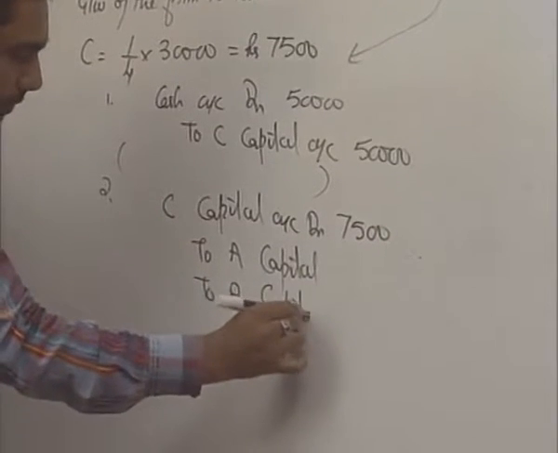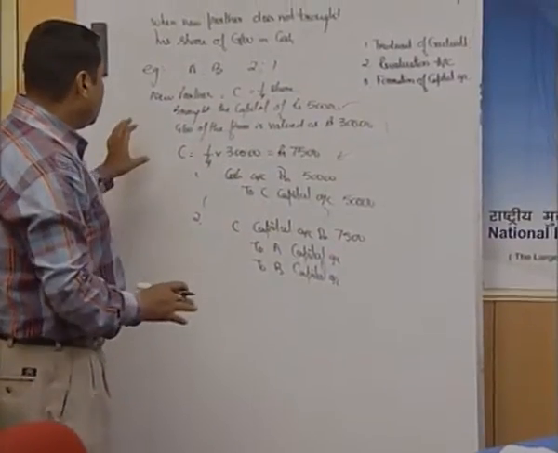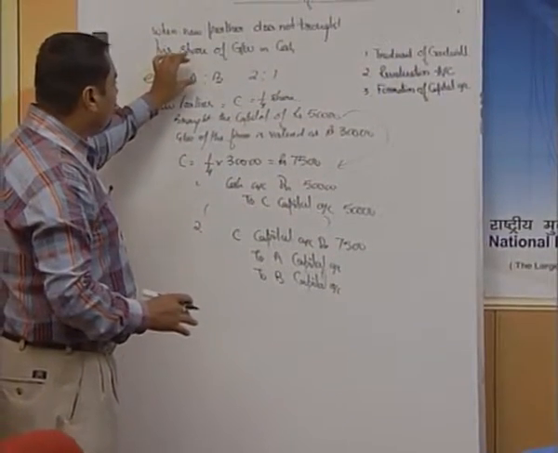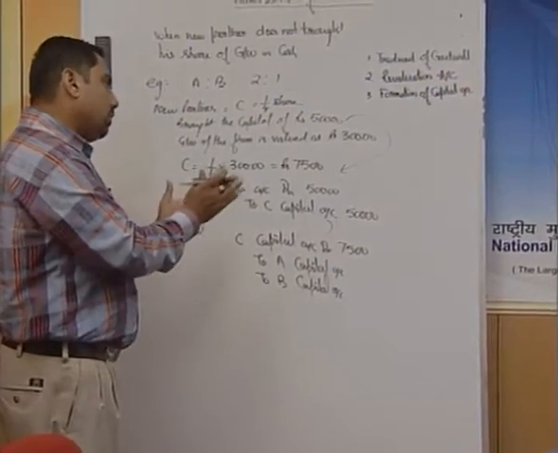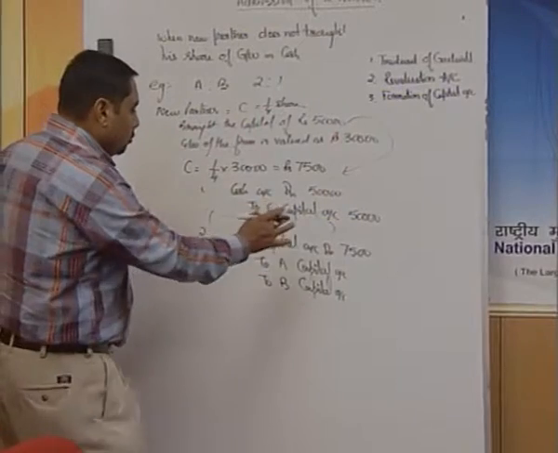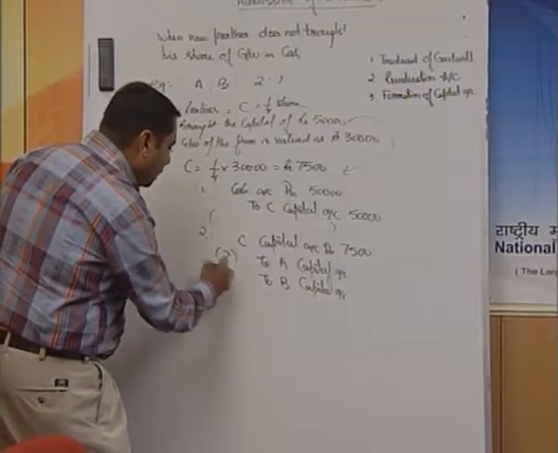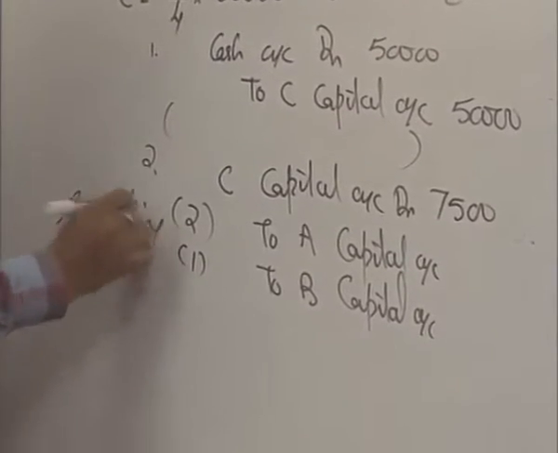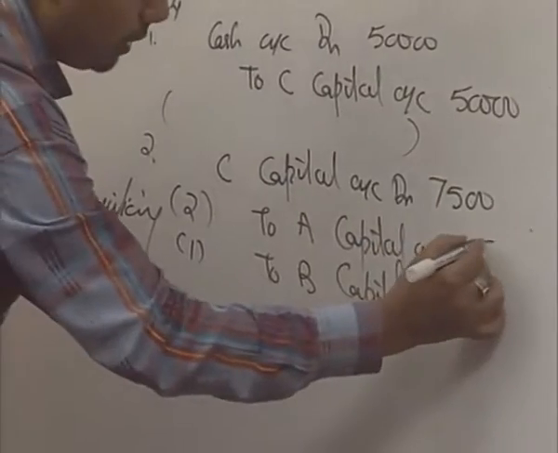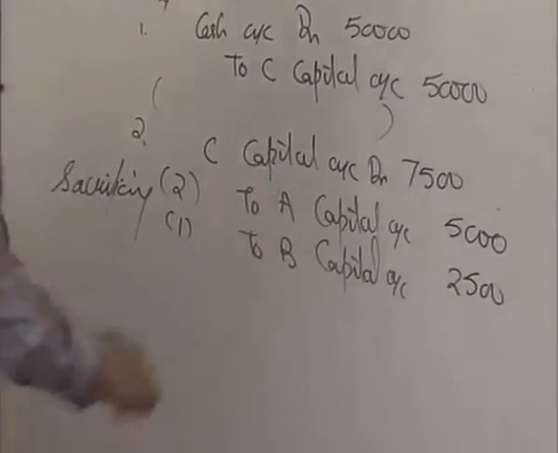In our earlier sessions, I have already told you that goodwill is always going to be distributed among the old partners in the sacrificing ratio, and we are going to follow the same concept. So, this 7500 will be distributed among A and B in the sacrificing ratio. So, 2:1 if we divide, it comes out to be 5000 and 2500.